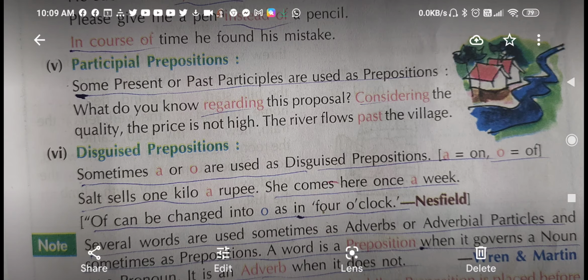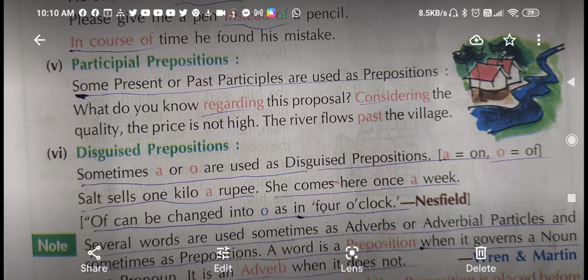This proposal, considering the quality, considering is also fourth form. The price is not high. The river flows past the village. Past is also known to you that it is past participle. So sometimes we use them as prepositions, and they are called participle prepositions.